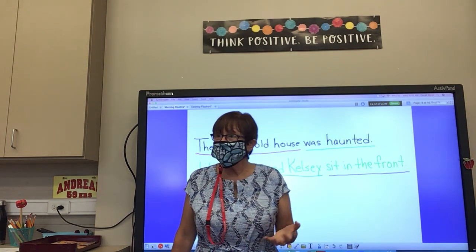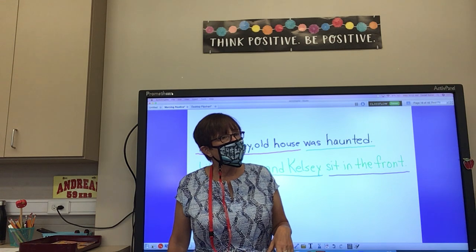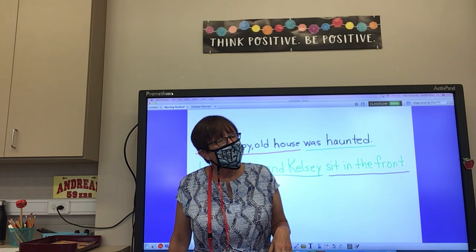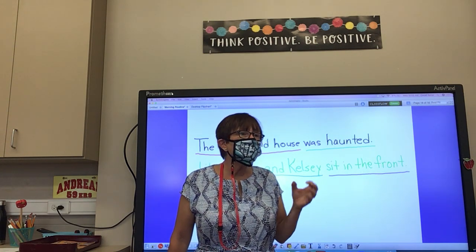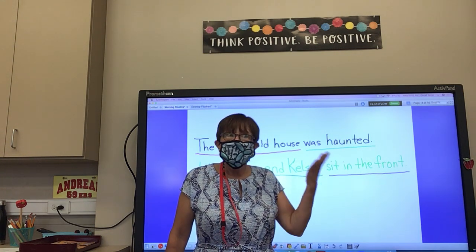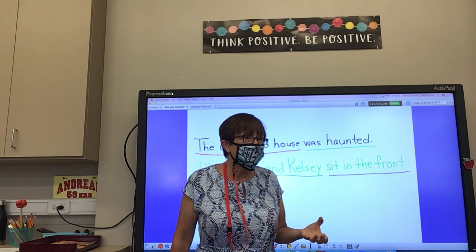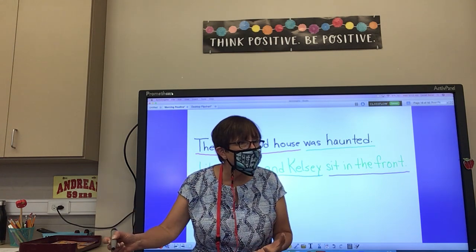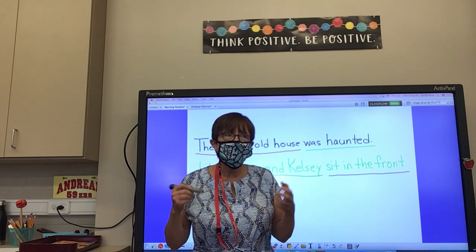Okay? What questions do you have about subjects and predicates? Ivy? What if there's a big subject and it goes all the way through the sentence? Well, it could be a really long subject, then you just have a long subject, and you could have a shorter predicate. That could happen, but that's how it is. So then you underline the whole subject till you get to the predicate. That's all there is to it.